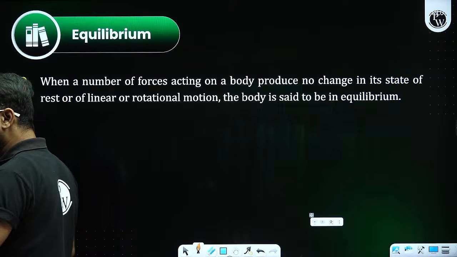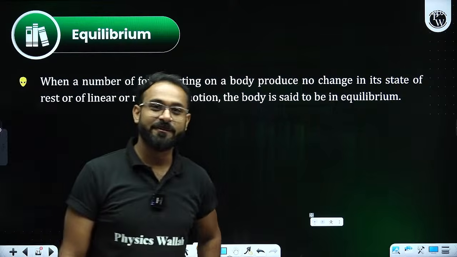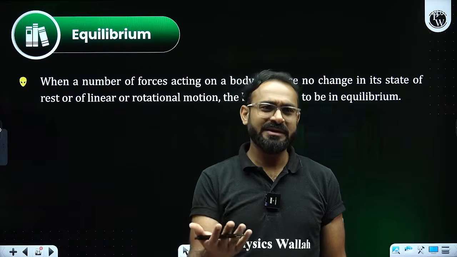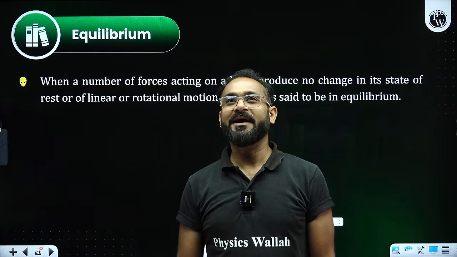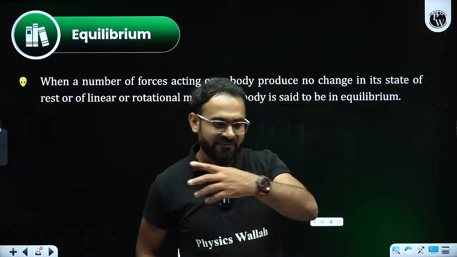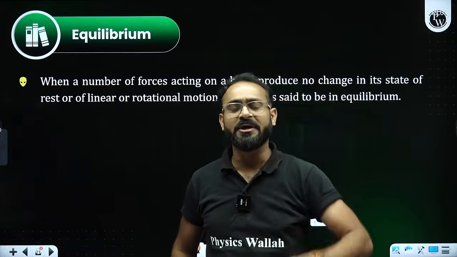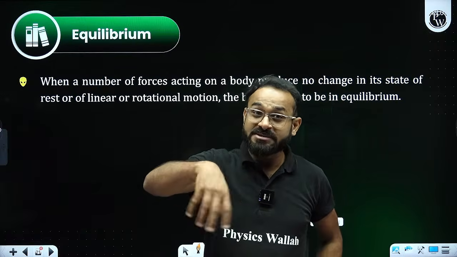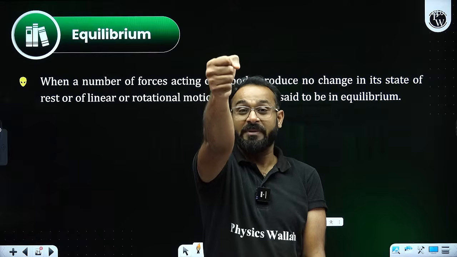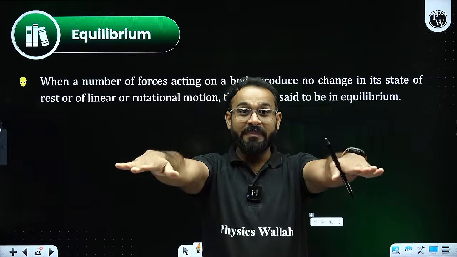But before that, we need to understand what equilibrium is. When we talk about equilibrium, I always give the example of watching a web series or movie, a courtroom drama. There is a statue standing with a balanced beam.